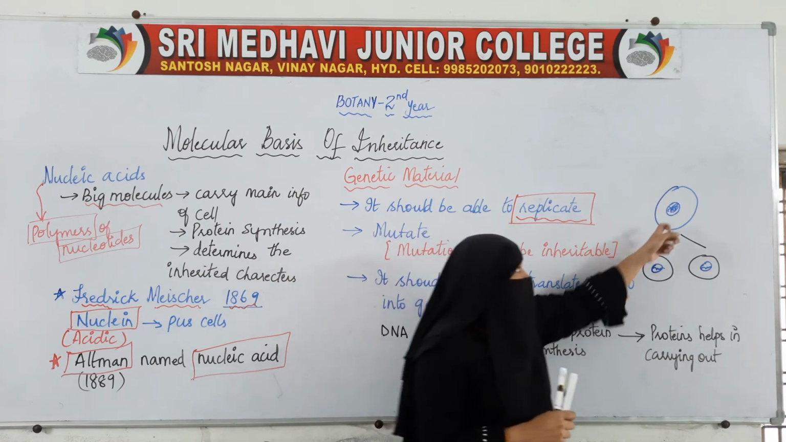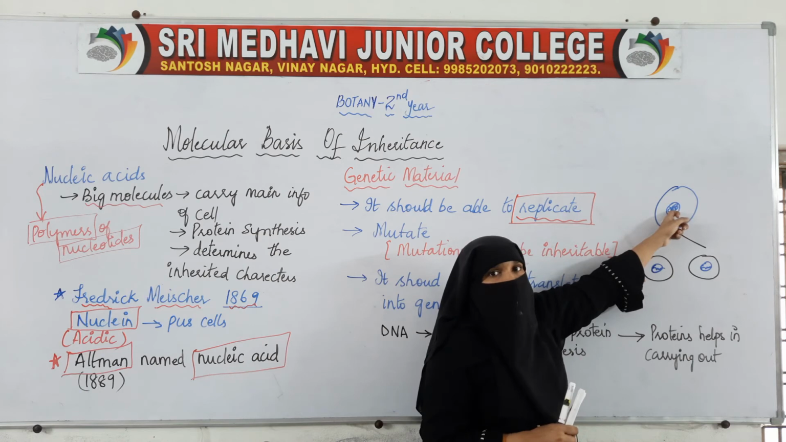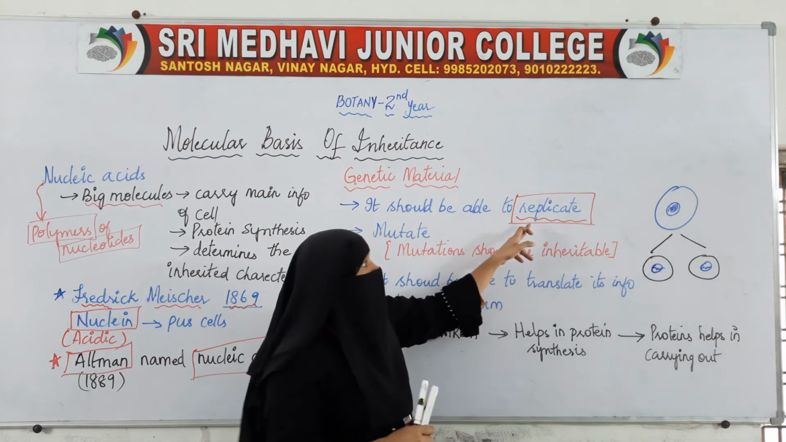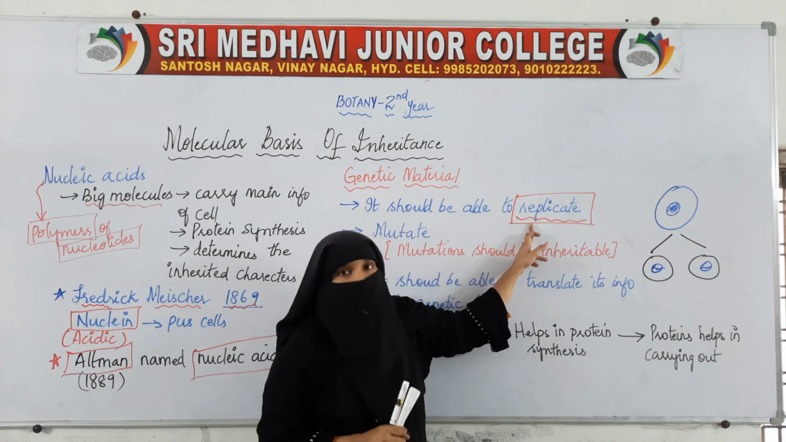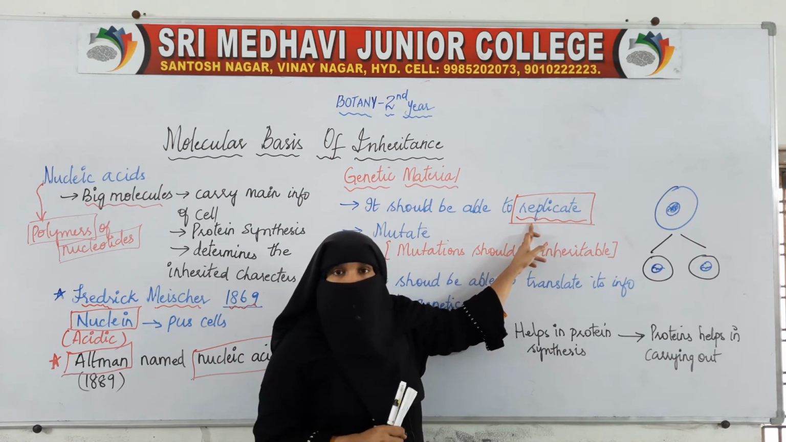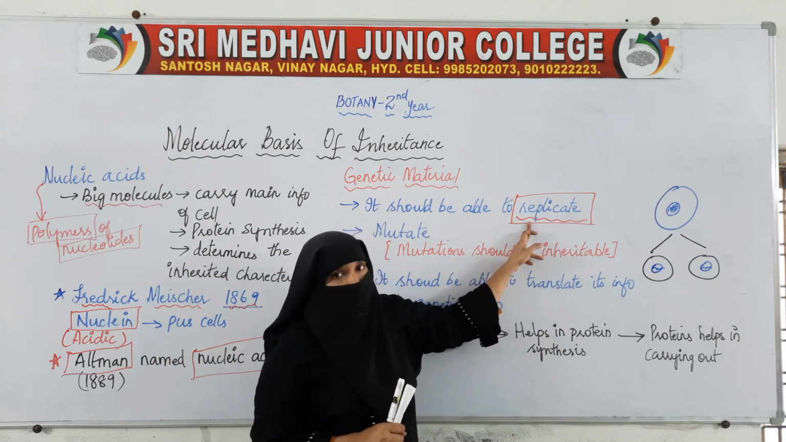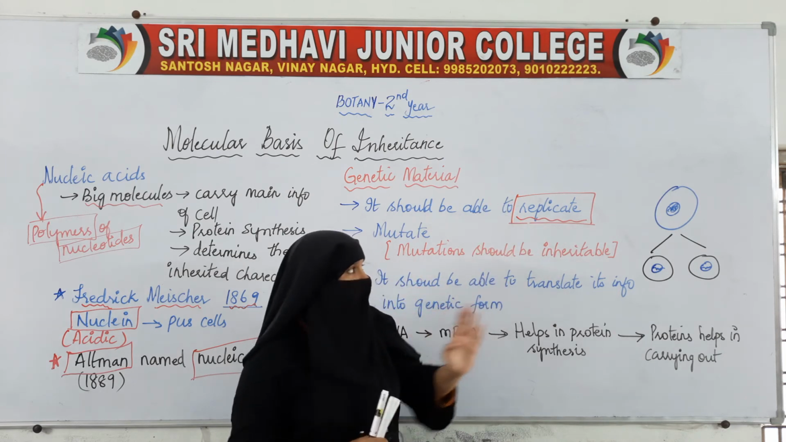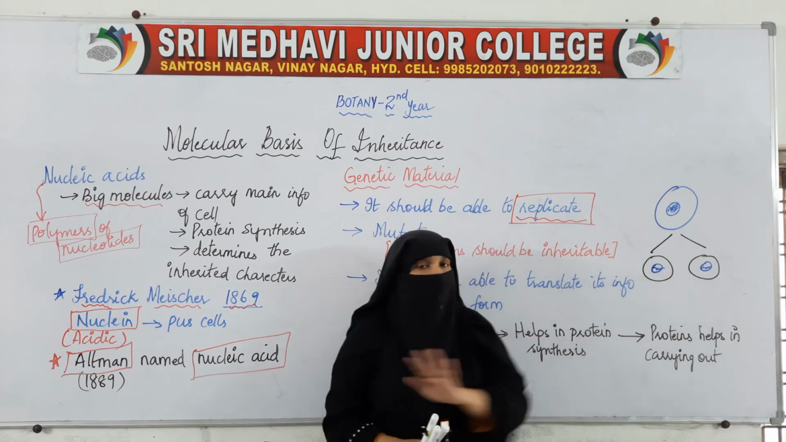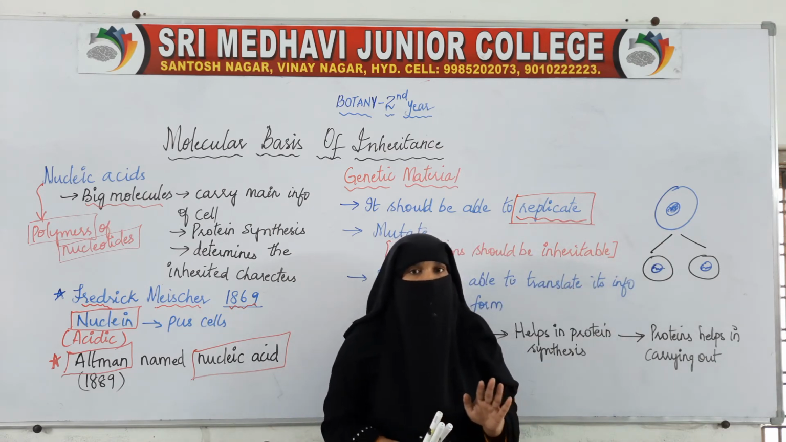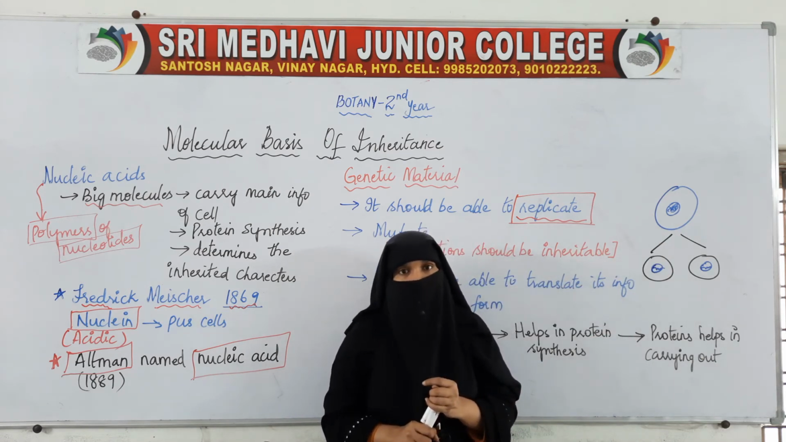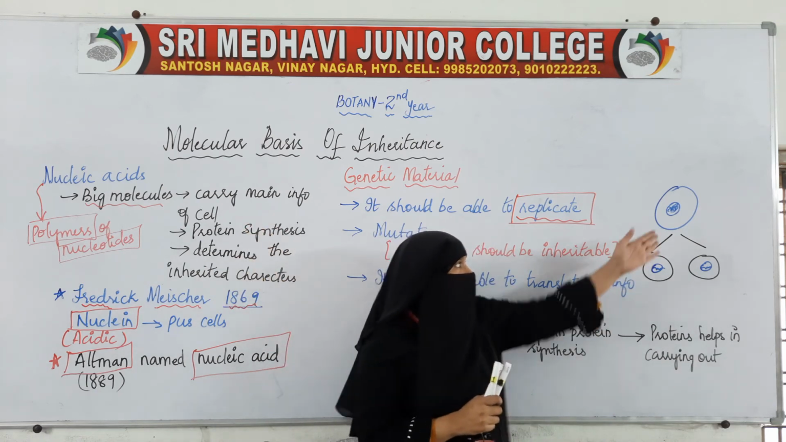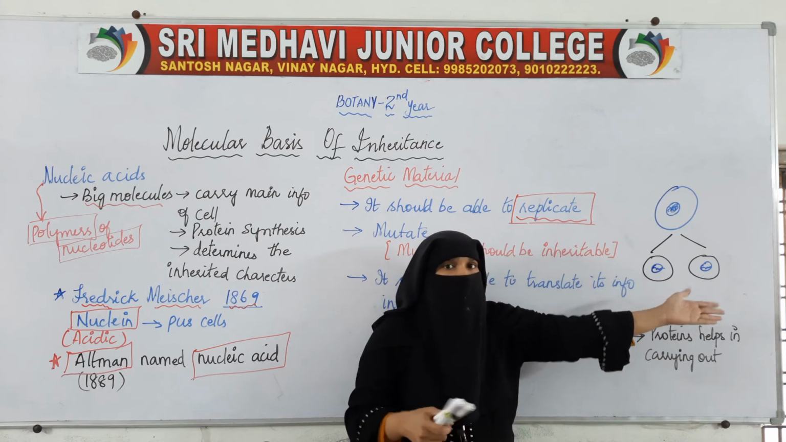So if we say that this is the genetic material, then this genetic material should be able to replicate. Then only we will be calling it genetic material. If this is not able to replicate, then it is not considered as genetic material, because it is only passing the information. If it doesn't replicate, what will be passed to the new cells, to the offspring?